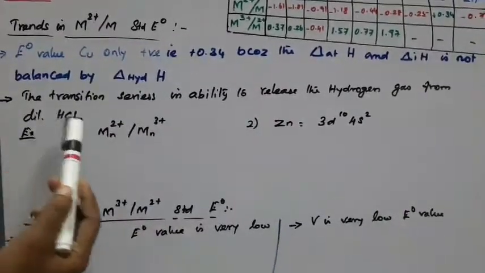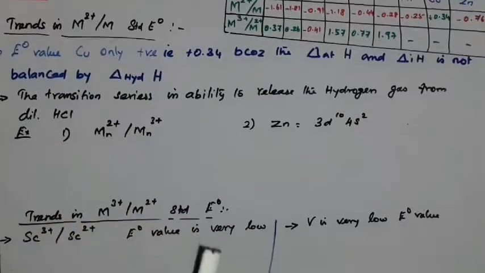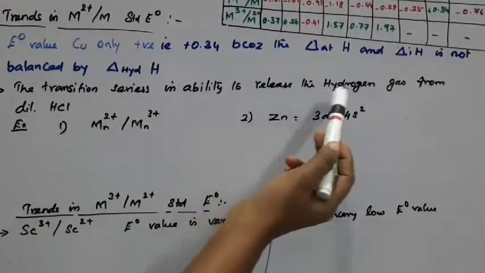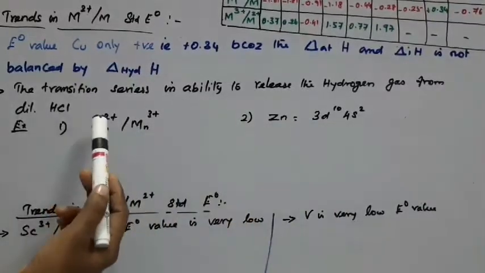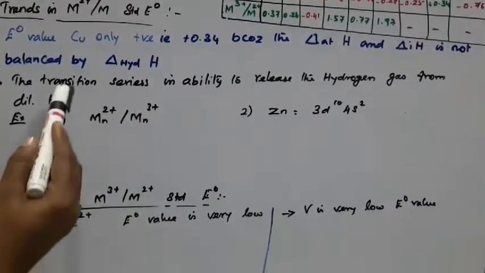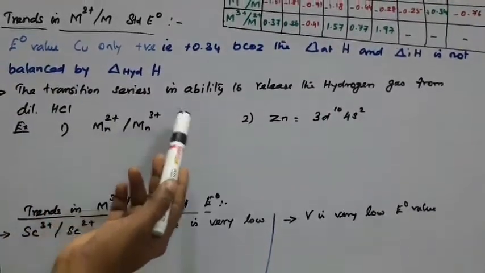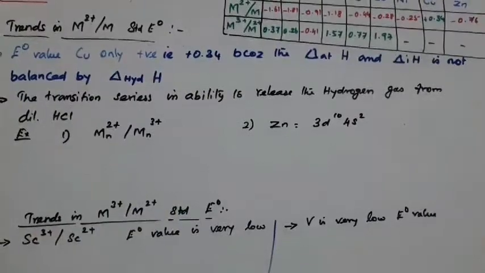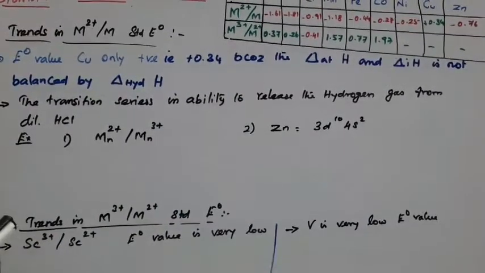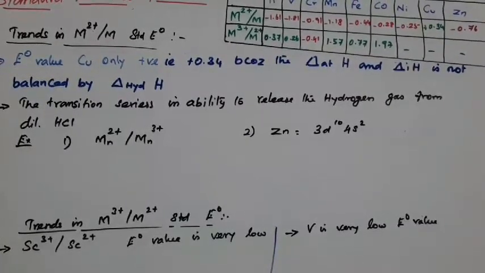Also, in the transition metal series, the above-presented metals are unable to release hydrogen gas from dilute HCl. That is also one reason. But they react with oxidizing concentrated sulfuric acid and concentrated nitric acid, except dilute HCl. The standard electrode potential value is used to determine the stability of the transition metals.